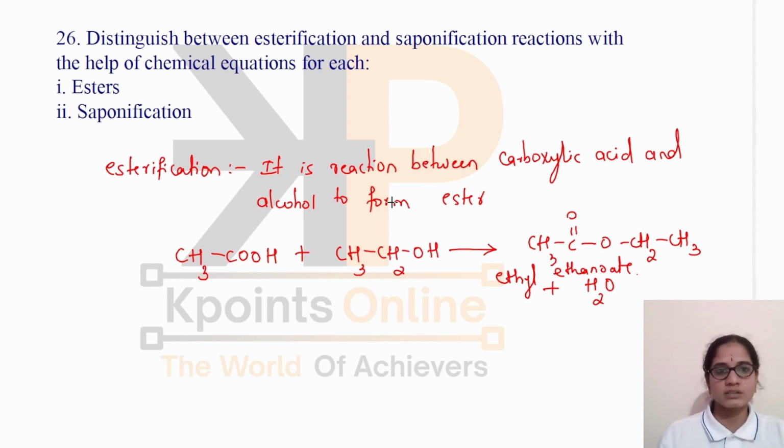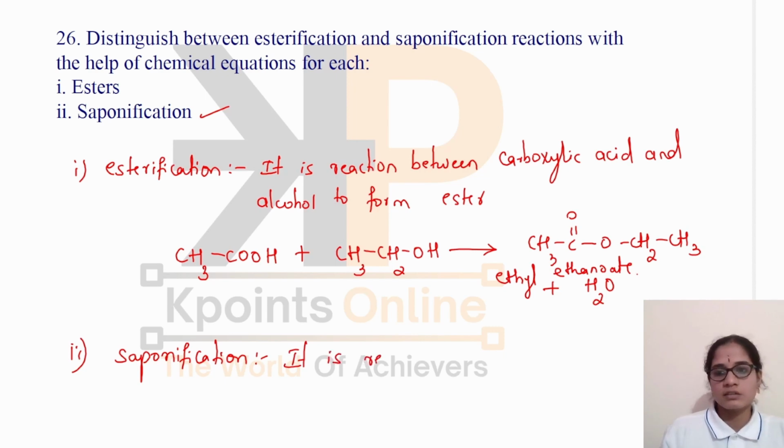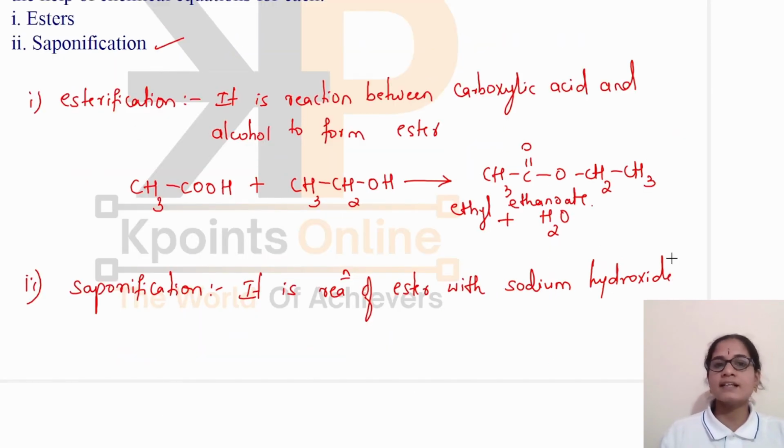This is the esterification reaction. Then what about the saponification reaction? Saponification is the reaction of ester with sodium hydroxide. We can say that the reverse reaction takes place when this reaction is carried out with sodium hydroxide. Means when ethyl ethanoate, that is ester, is made to react with sodium hydroxide, the reverse reaction takes place to form the sodium salt of the acid and ethyl alcohol.